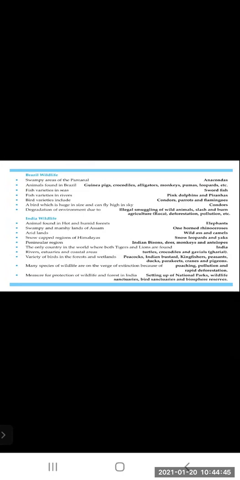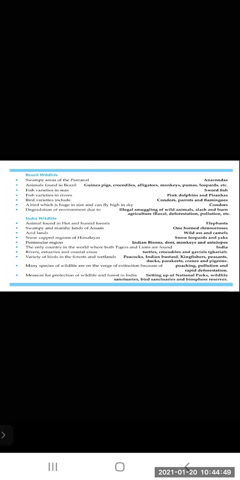Fish in rivers: pink dolphin and piranha. Bird varieties: condors, parrots, and flamingos. The bird which is huge in size and can fly high in the sky is the condor. Now, what are the reasons for degradation of animals?